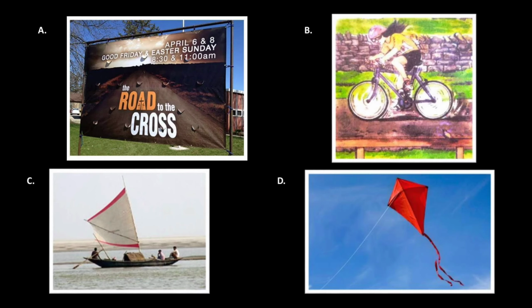The last picture, that is picture D, is a picture of a kite. We know while flying a kite, when the wind is coming from the back side, it helps the kite to fly. This is because the wind coming from the back side strikes the kite and exerts pressure on the kite that makes it fly higher and higher.